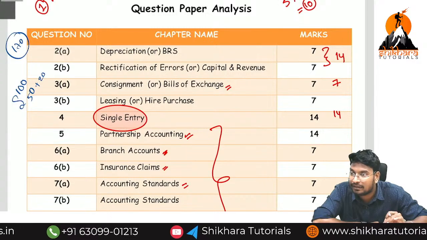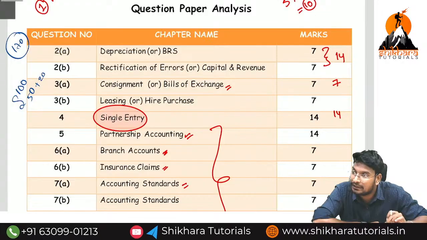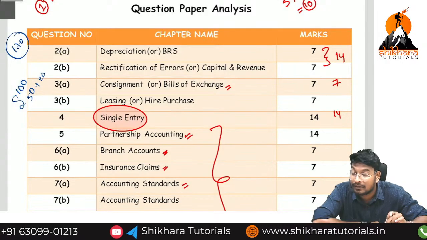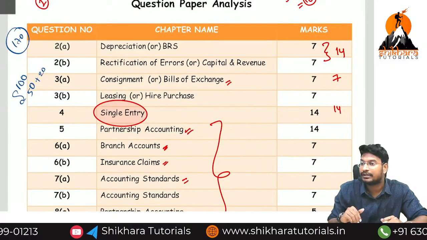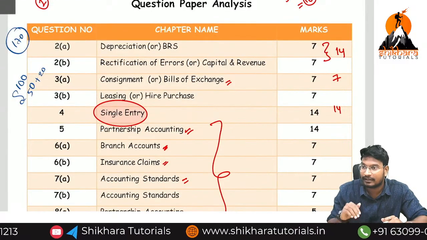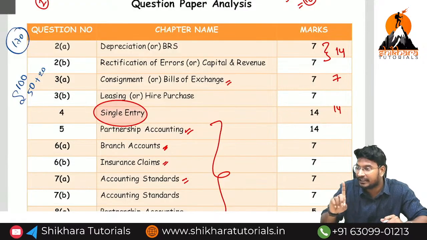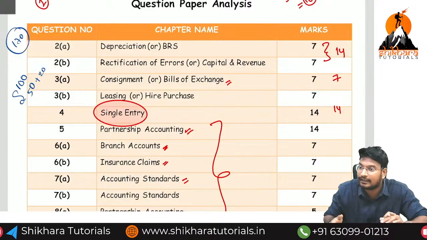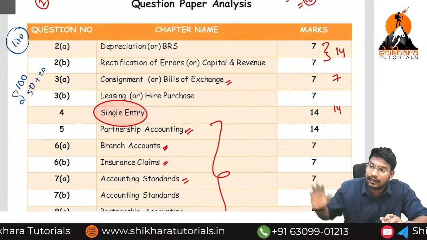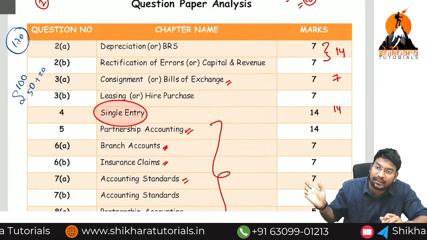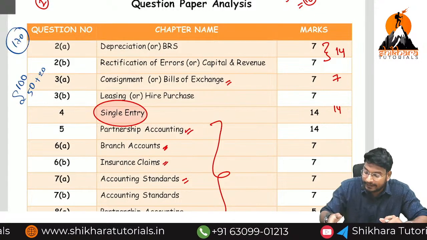What is the main target? We need to select the questions in less time, and complete more in less time. Which topics will take less time? BRS, rectification of errors. What is the meaning of rectification of errors? We need to pass one entry, that's all. They will give 5 transactions, and we need to pass 5 journal entries. It takes less time than a trading account, P&L account, or balance sheet. Writing entries takes less time.